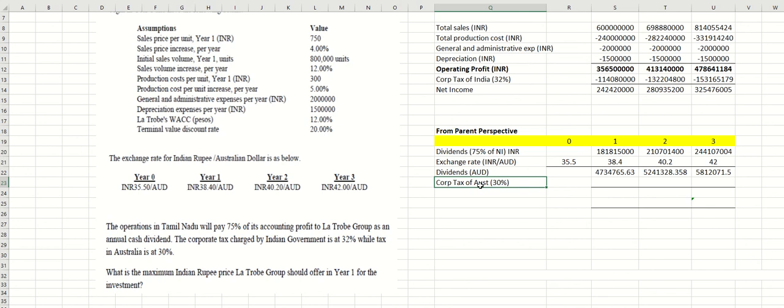Corporate tax means the profit you get from the business, so you have to refer to the tax for the Australian government. It is 30%, and you minus the 30% over here. So you get the net dividend in AUD. I'm going to put here net dividend received in AUD.